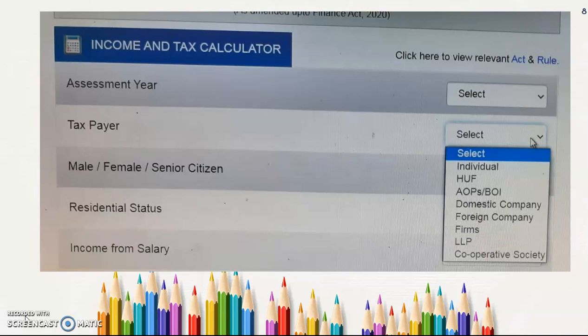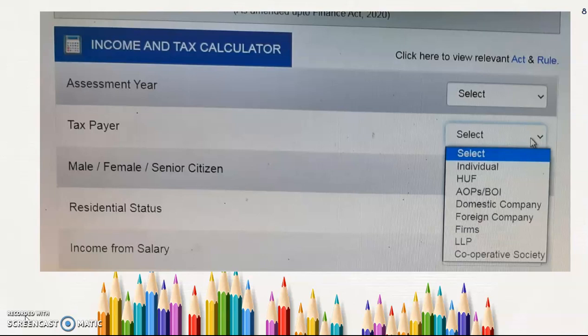Body of individuals: mostly AOP and BOI are the same, but there is some small difference. For example, if a group of people are traveling in a bus or a train, or standing and waiting in a long queue, we can call them a body of individuals.